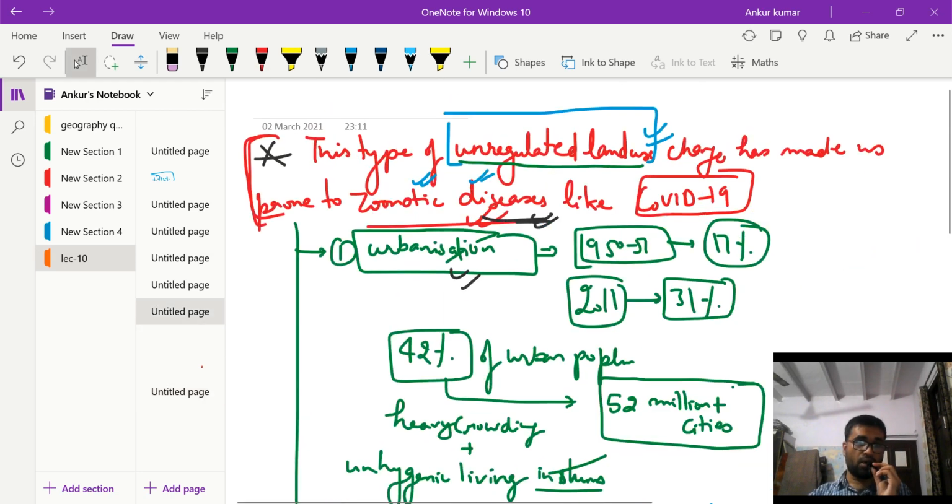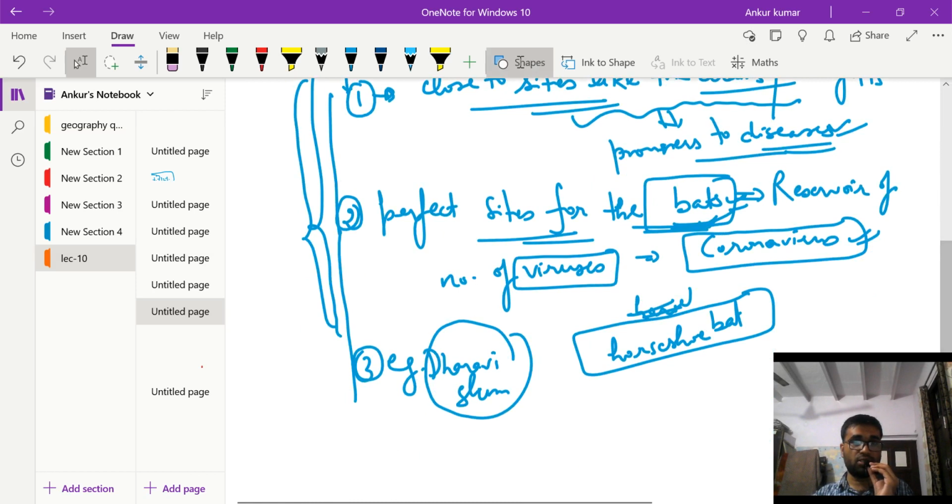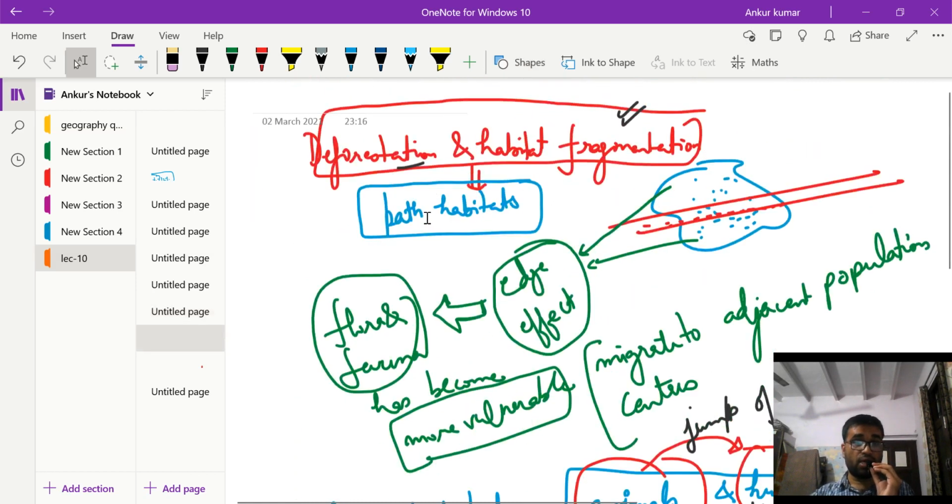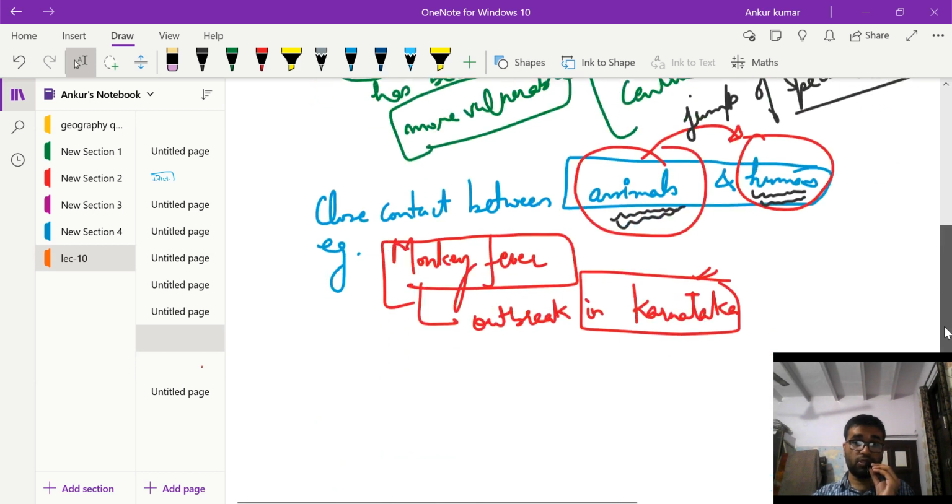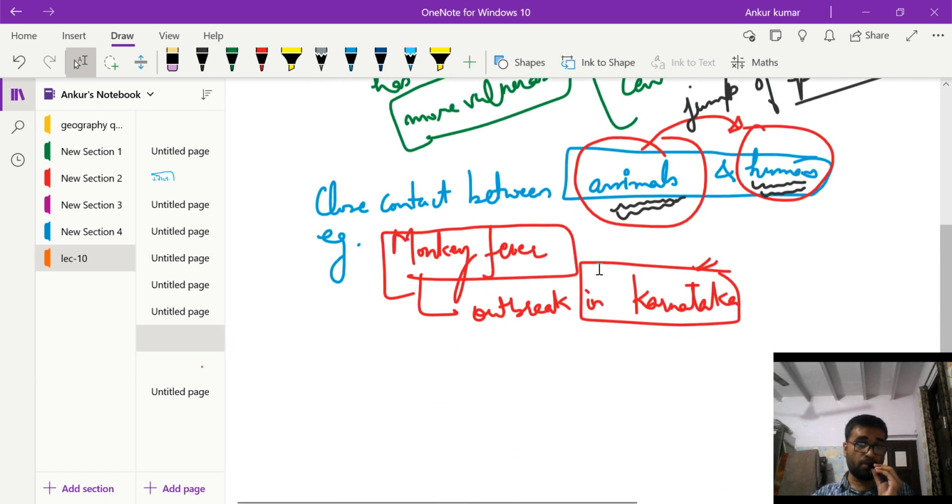So what we did is how these unregulated land use changes are making us more prone to zoonotic diseases like coronavirus. First, we will write about urbanization, how urbanization has changed and how this changed urbanization has led to the spread of this kind of diseases. Then we will say how deforestation and habitat fragmentation has led to the edge effect, and this has left the species more vulnerable. For example, the monkey fever in Karnataka can be given.